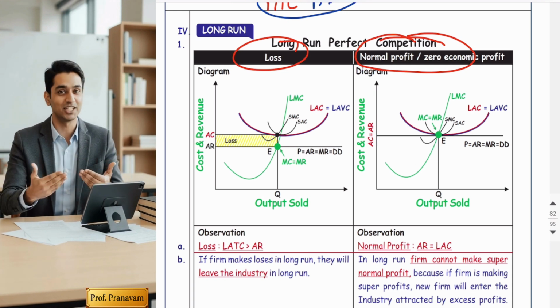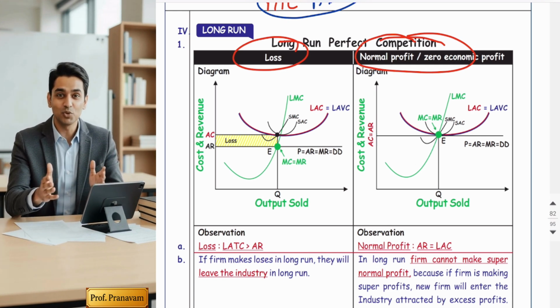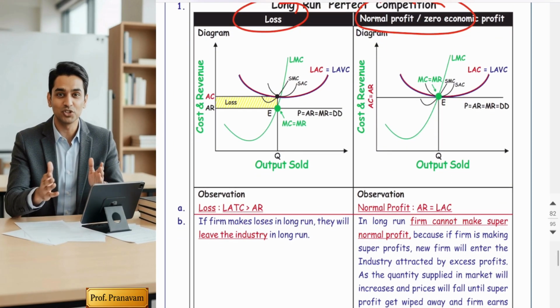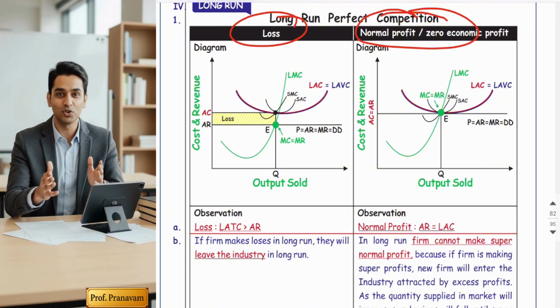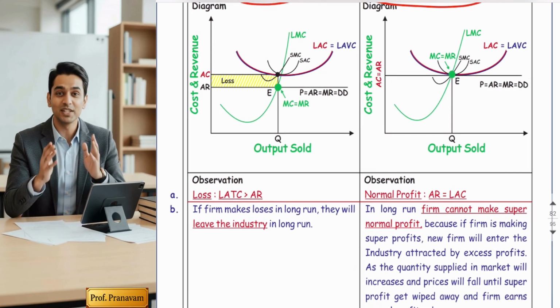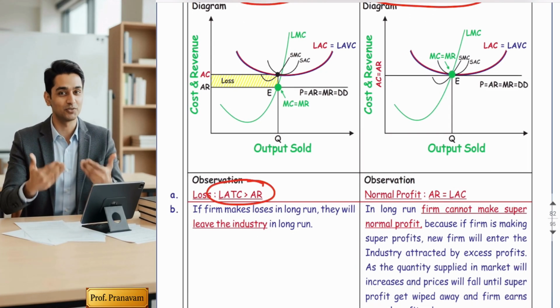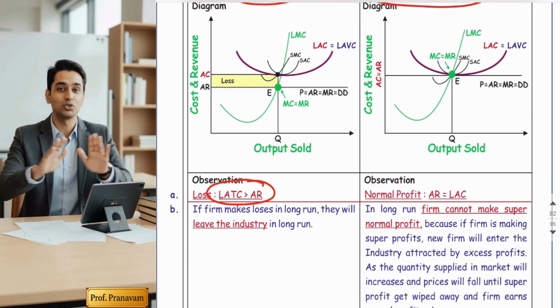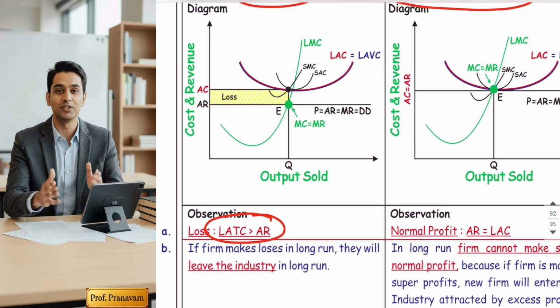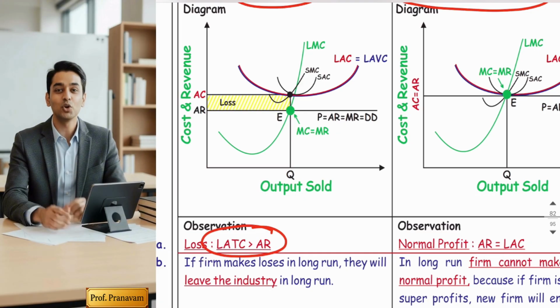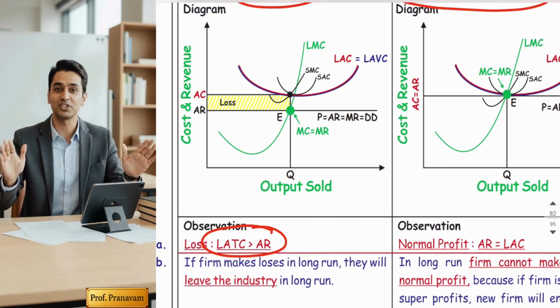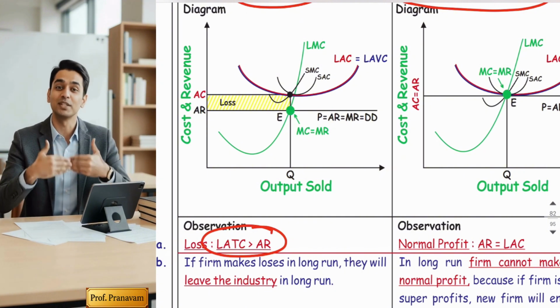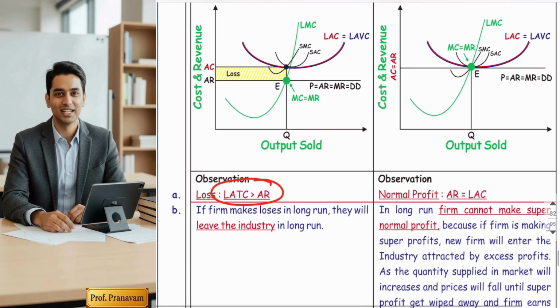But why? I'm going to explain the reason. First, understand the diagrams. Let's start from the loss. Friends, short-run loss and long-run loss diagrams are actually the same, and the formulas are also the same. In case of loss, ATC is greater than AR. There was one difference: in short-run loss, AR was tangent to AVC. But in the long run, AR cannot touch AVC, because AVC and ATC are one and the same, since all costs are variable.